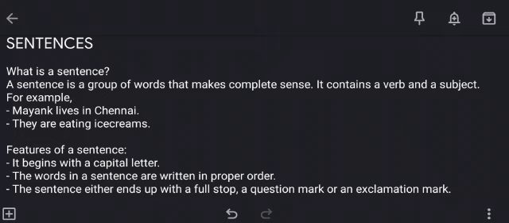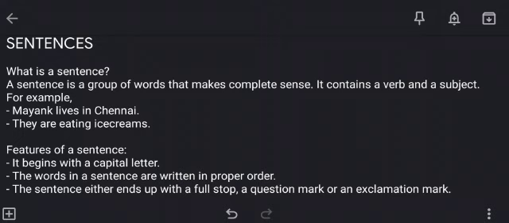I'll tell you. First feature is it begins with a capital letter. Every sentence that we write always begins with a capital letter. We all know that. The words in a sentence are written in proper order. So if the words in a sentence are written in a proper order, it will make sense. For example, I am playing. So it is a sentence and it makes sense because the words are in a correct order. But if, for example, the words are placed like am playing I, it does not make sense and it is not in the correct order, so we cannot call it a sentence.